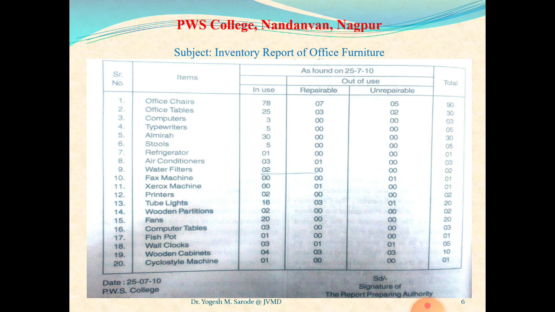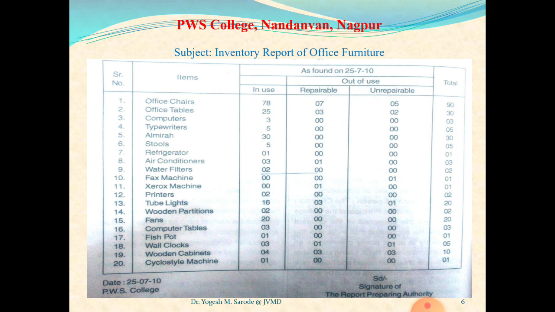If it is a realistic inventory report, then the report will be based on actual findings. Whatever actual quantity you find in different positions, that you will mention here. But as far as university examination is concerned, you can write first the name of the item and then the number of quantity in total. See how it becomes easy.